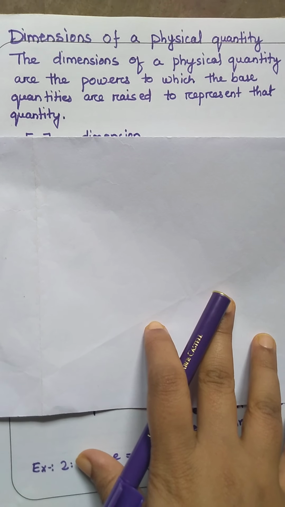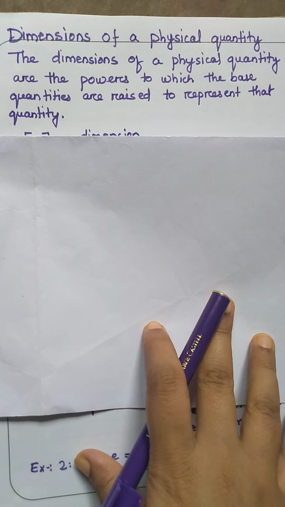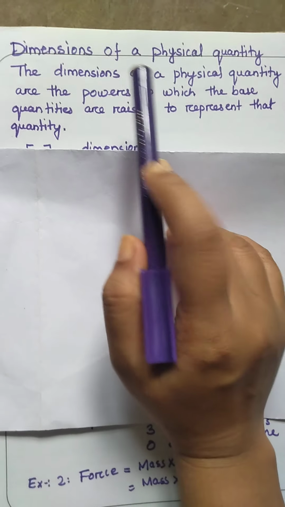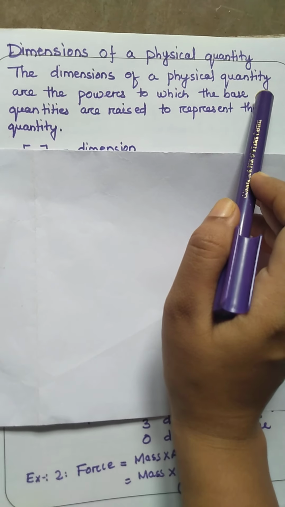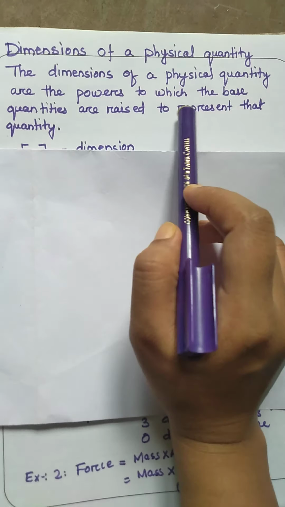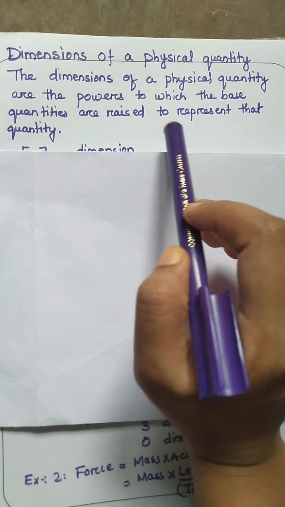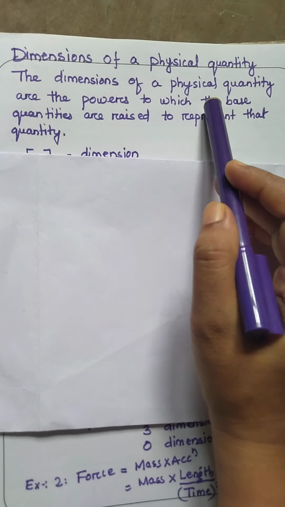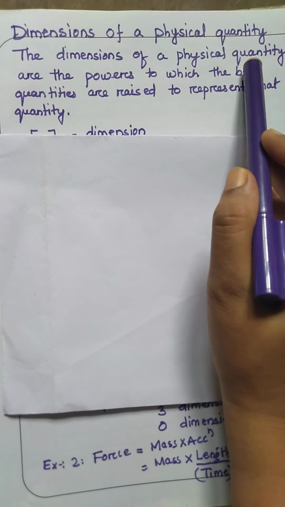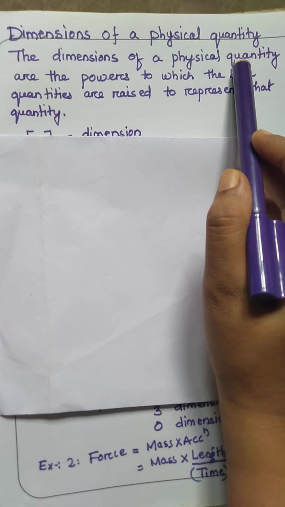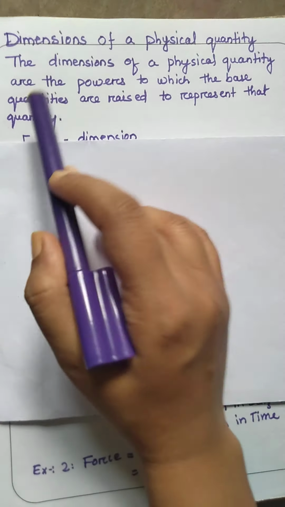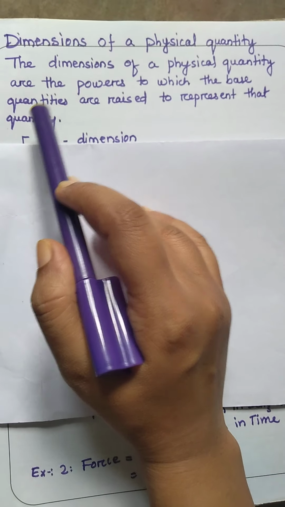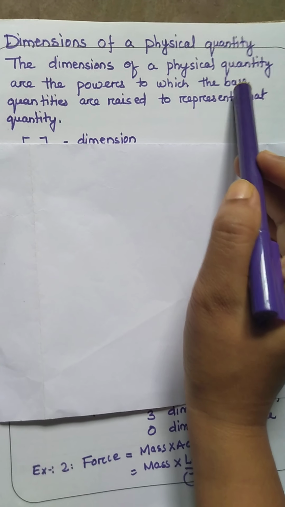So what do you mean by dimension of a physical quantity? As I have written, the dimensions of a physical quantity are the powers to which the base quantities are raised to represent that quantity. Suppose we are having a physical quantity, then we can represent that physical quantity with our base quantities, as I had discussed in our previous class.